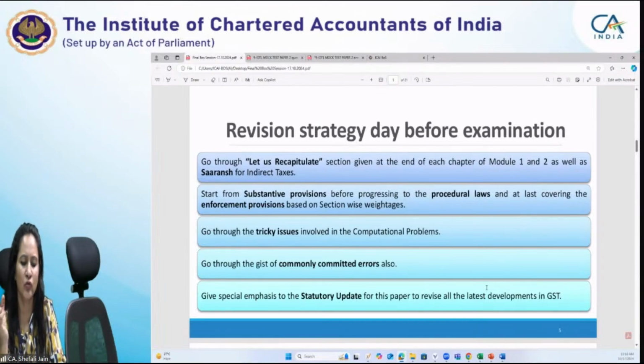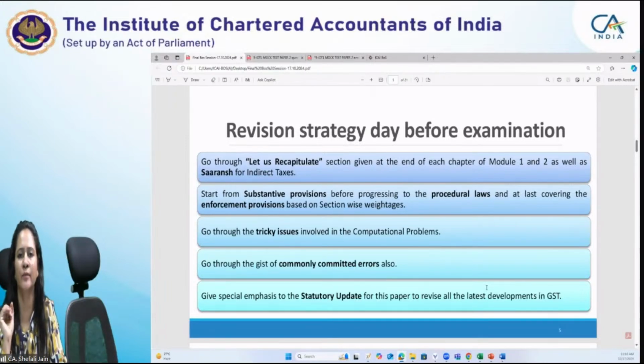You can go through that previous session, and along with that you may have the list of your personalized commonly committed errors, which may vary from individual to individual. Please keep that handy before the examination, because these are the areas which are sensitive for you, where there are higher chances that you may commit a mistake. So please ensure that you go through those commonly committed errors beforehand.